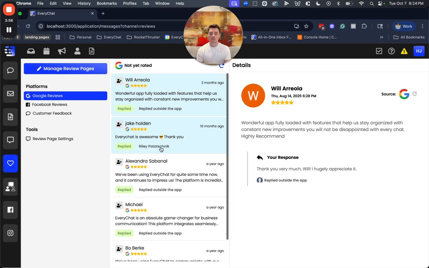So that's kind of the basic gist about how this feature works. If you wanted to go view that review, we have hyperlinks so you can go show review, and that'll take you to the Google page. And then if you want to really work with your team to make sure that you get back to reviews quickly and you're saying thank you, or you're handling negative reviews, you can assign team members to these reviews, and then they will be notified, hey, you gotta handle this review.